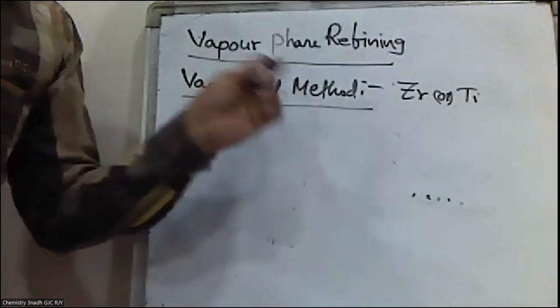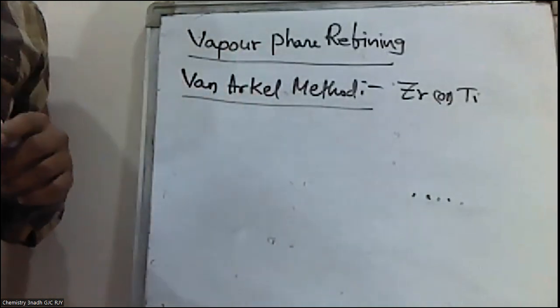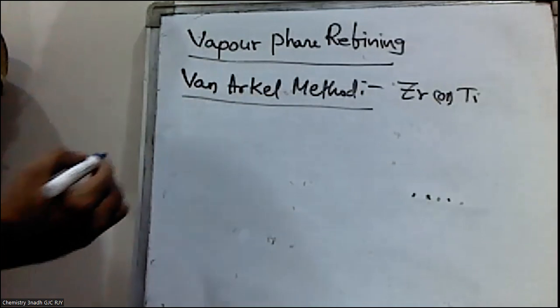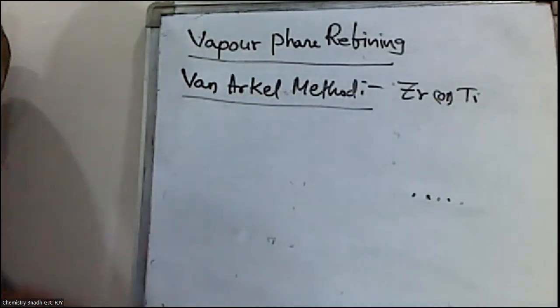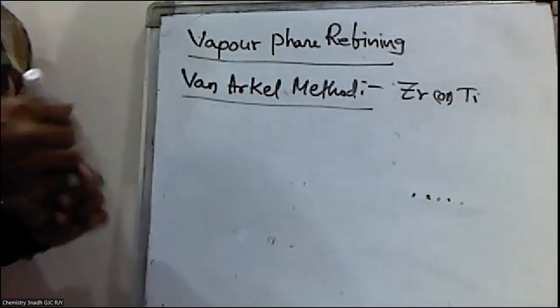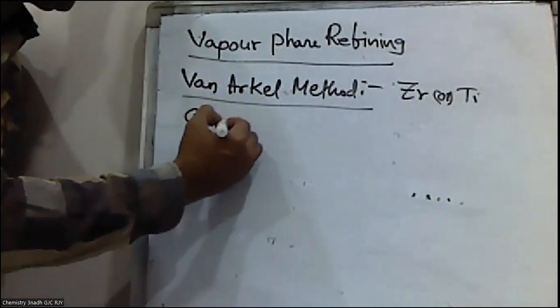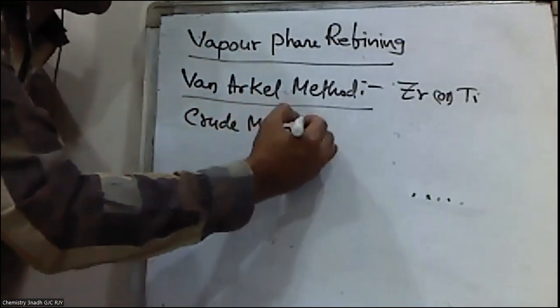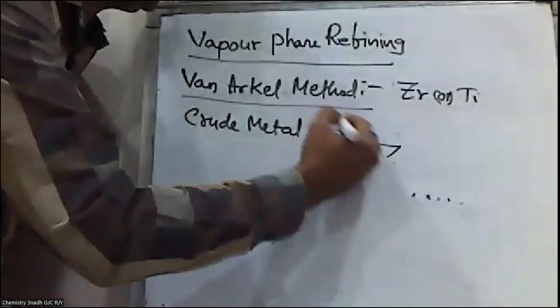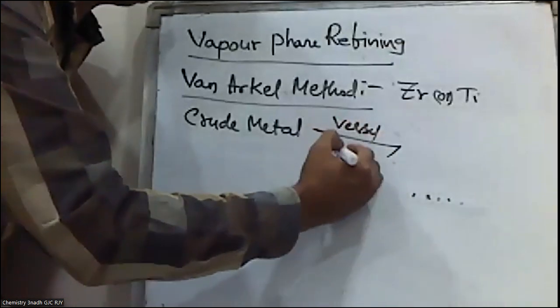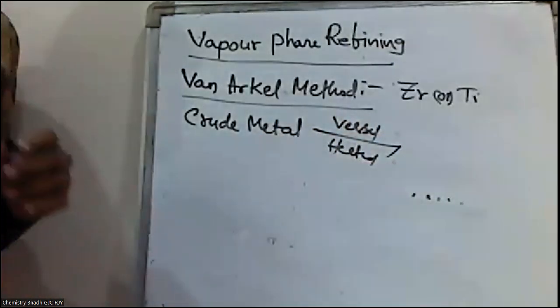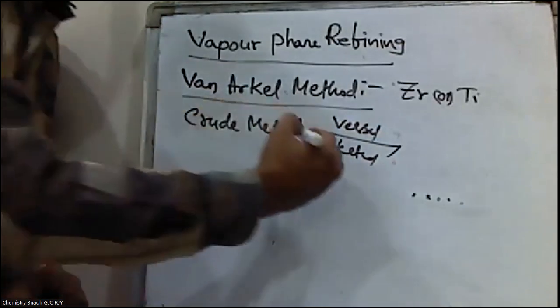In the Van Arkel method, the crude metal is heated in an evacuated vessel with iodine.